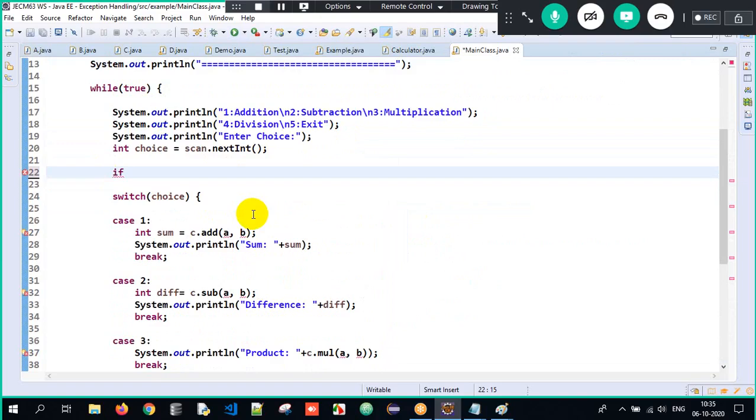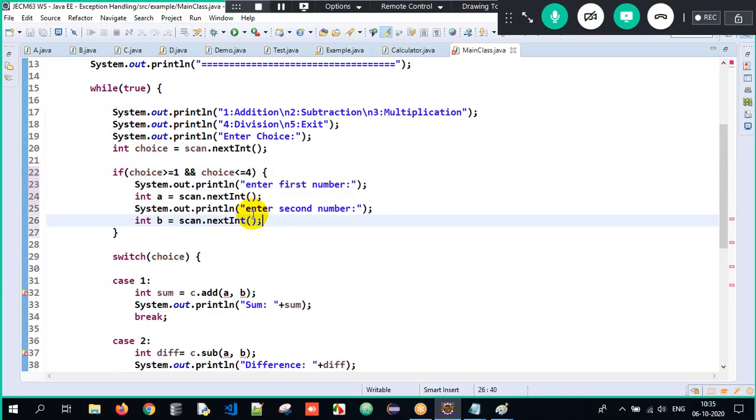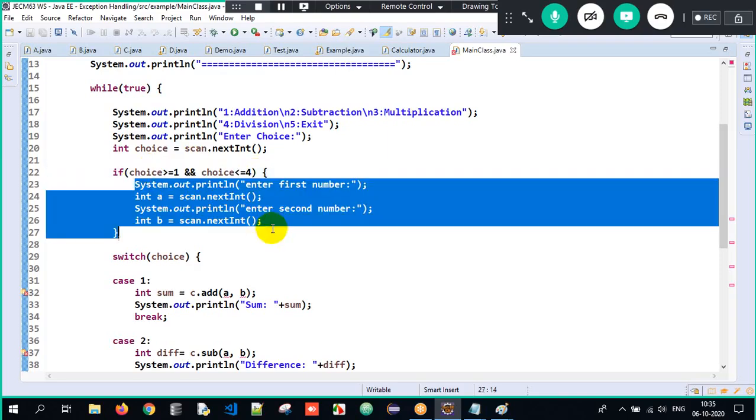So I will tell one if condition. I will make use of this if condition. If the choice is greater than or equal to 1 and if the choice is lesser than or equal to 4, meaning if it is 1 or above and 4 or below, that is where I need to accept the input. Okay. But now here it works fine. See, if the choice is 1, 2, 3, 4, only when it is 1, 2, 3, 4, I will accept the input. Apart from that, I will not accept.